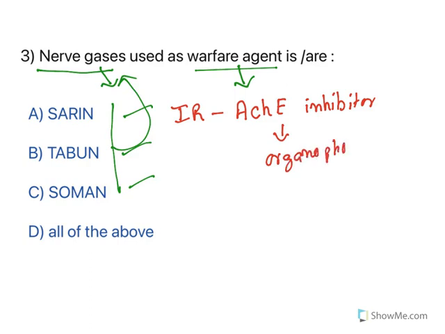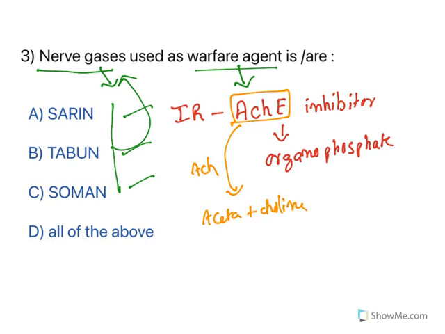Now, what do they do? What is the job of this acetylcholinesterase? The job of this esterase is, it is an enzyme which metabolizes acetylcholine. Acetylcholine is converted to acetate plus choline. So when this enzyme is inhibited, the levels of acetylcholine increase enormously, and acetylcholine is a neurotransmitter. It will show its effects on nerves.